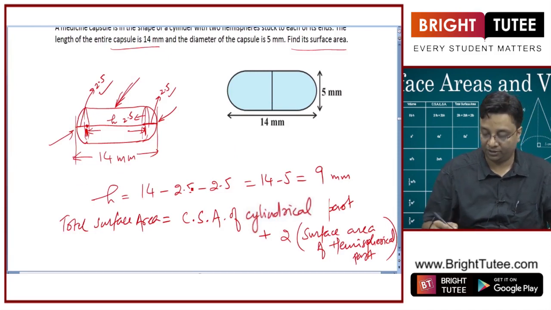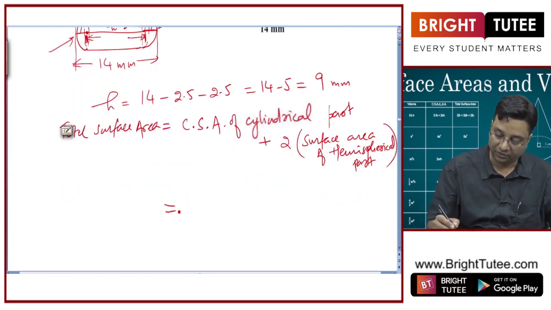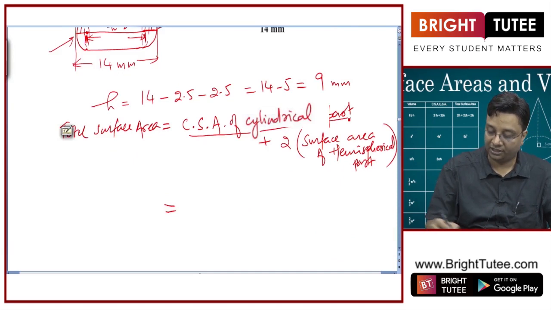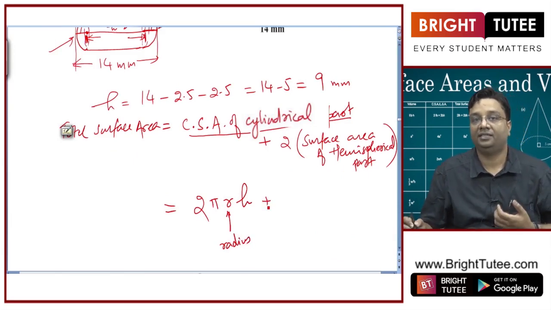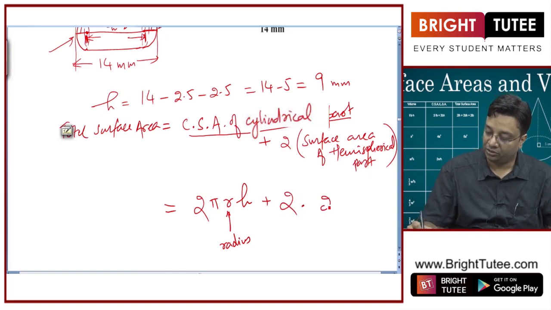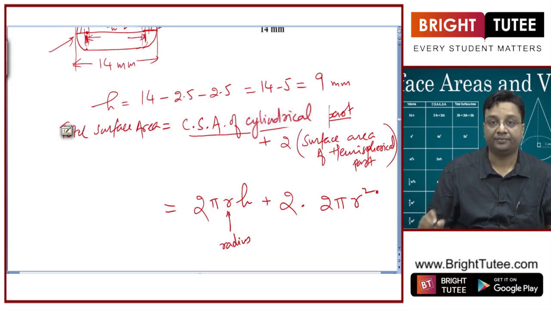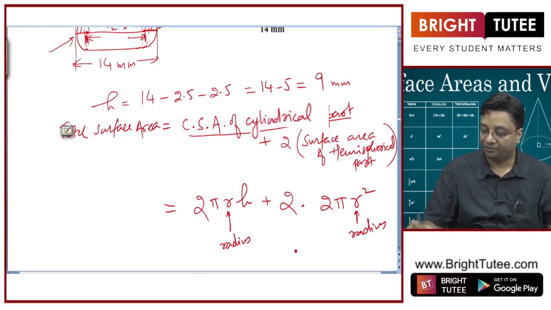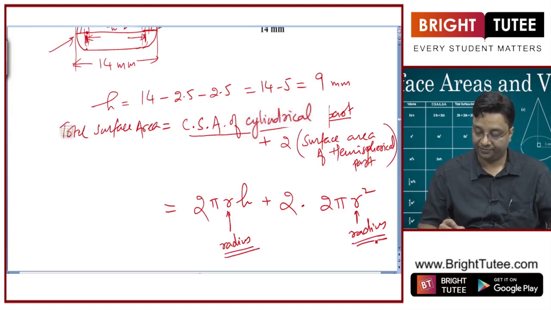Just to write it in formula form, CSA of the cylindrical part, I will write 2 pi r h, where r is the radius of the cylinder as well as the hemisphere, plus twice the surface area of the hemispherical part, 2 pi r square, where r is the radius of the hemispherical part, which is equal to this, right.